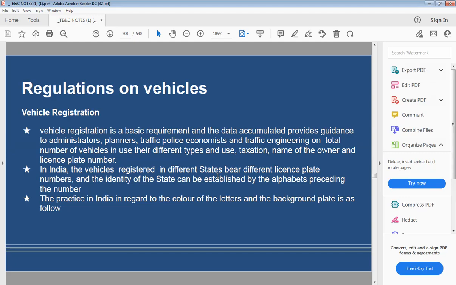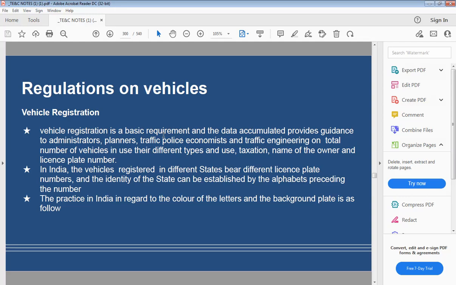Vehicle registration is the basic requirement which provides guidelines to the administrators, planners, traffic police, and traffic engineers on how many vehicles are in use, the different types, what the taxation is, the name of the owner, and the license plate number. So for all this purpose, vehicle registration is the basic requirement.